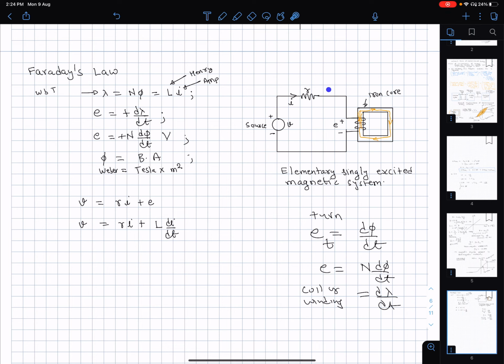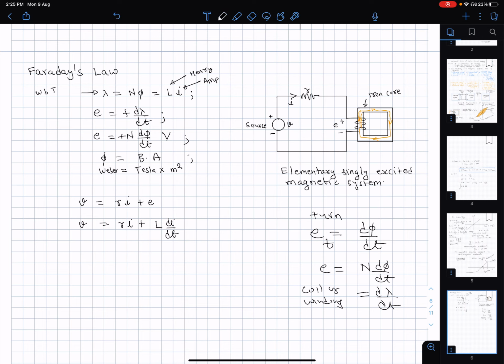So if the current is being pushed inside, the induced EMF has to be generated in such a way that it will try to push the current in the opposite direction in the resistor. Therefore, this should be plus and this should be minus. If this is written as the induced EMF E, then this induced EMF E is positive and equal to d psi by dt, and therefore a plus sign is used here.